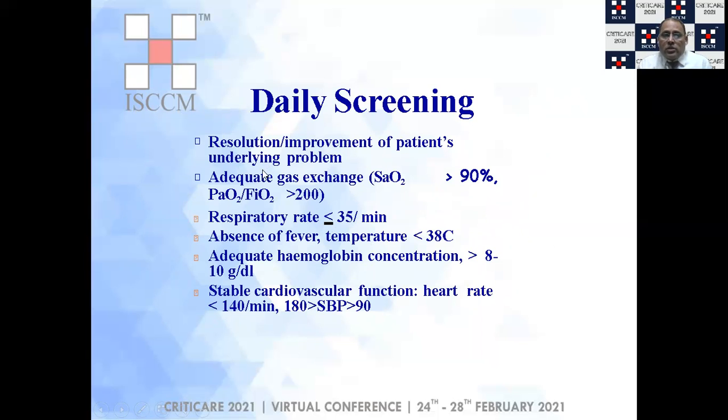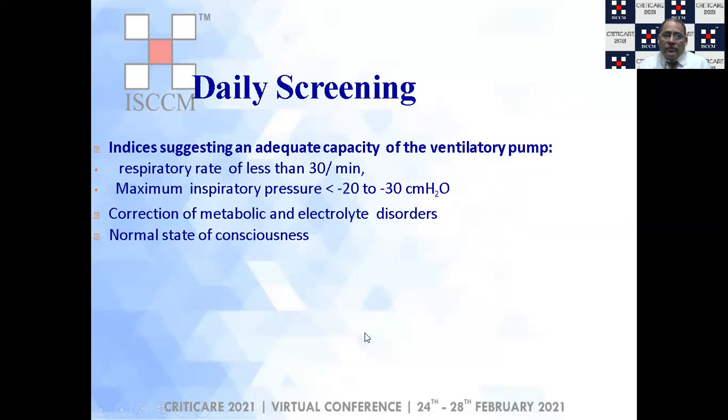Now, whether the underlying problem is undergoing resolution and the patient is improving, whether there is adequate gas exchange as measured by an SaO2 of more than 90% or a PF ratio of more than 200, respiratory rate of less than 30 or 35 per minute, absence of fever, adequate hemoglobin, stable cardiovascular function, respiratory rate, as I said, less than 30, maximum inspiratory pressure of less than minus 20 to minus 30 centimeters of water, correction of the metabolic and electrolyte disorders, and a normal state of consciousness.